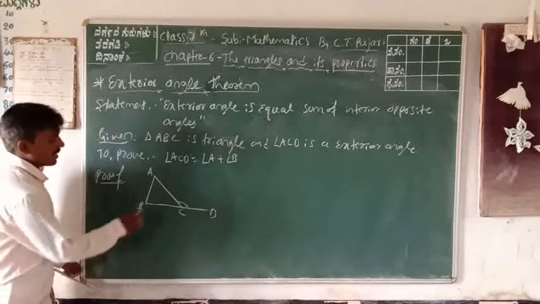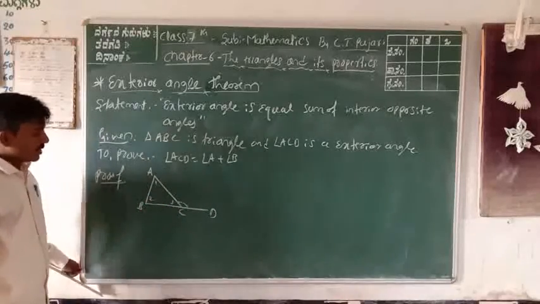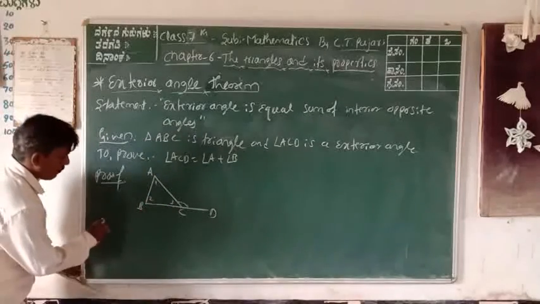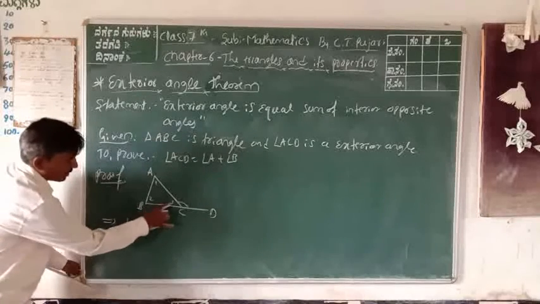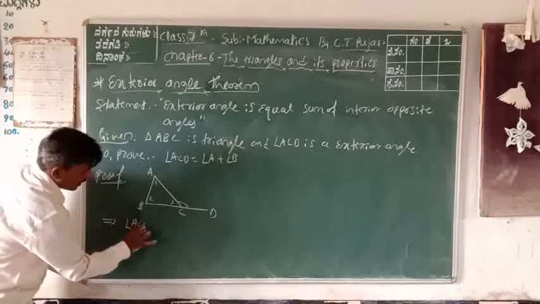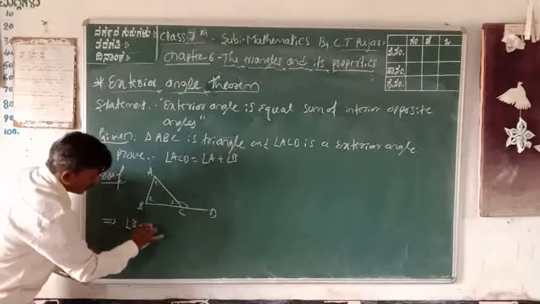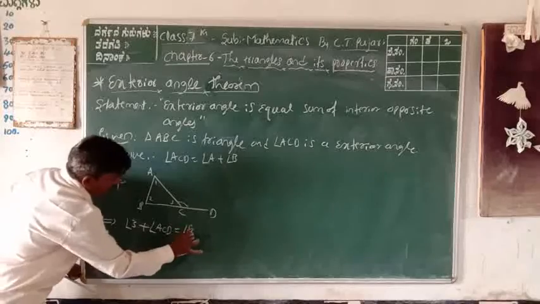Consider angle 1, angle 2, angle 3. Next, solution of this proof. First step, angle 3, that means ACB, plus angle ACD is equal to 180 degrees.